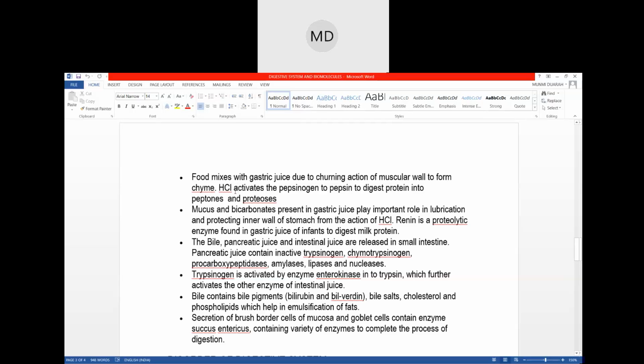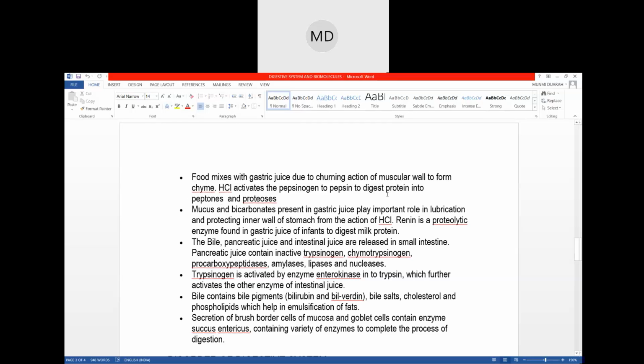Initially, when the bolus reaches the stomach, the HCl will activate the pepsinogen, and the pepsinogen will be converted into pepsin. The food contains a protein part, right? That protein part will be digested. These peptones and proteases are the byproducts that will be formed when the protein is digested.